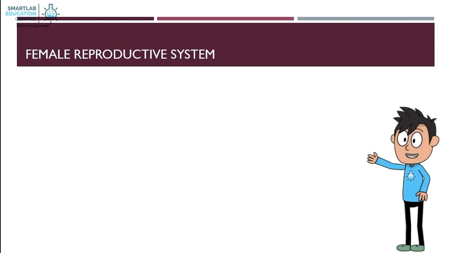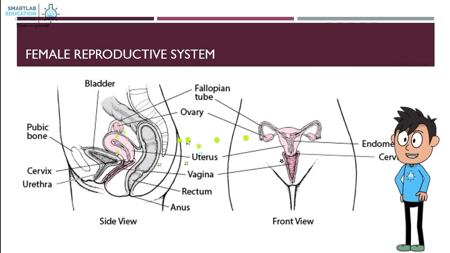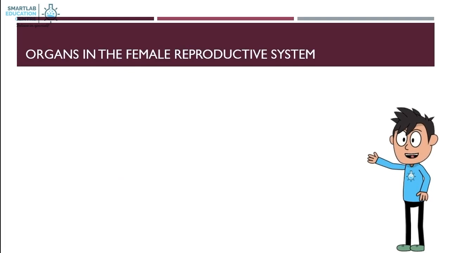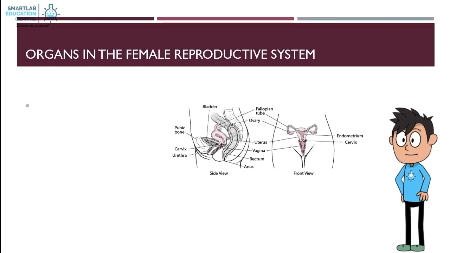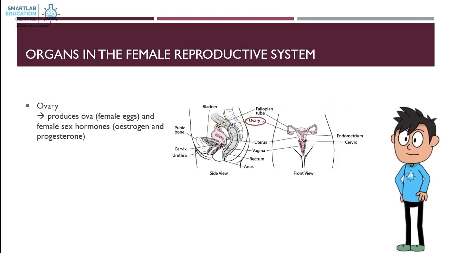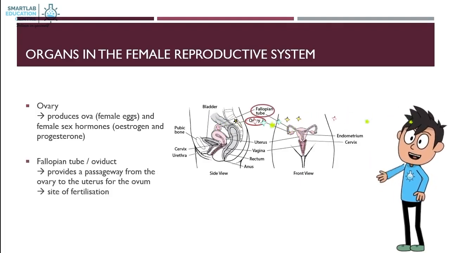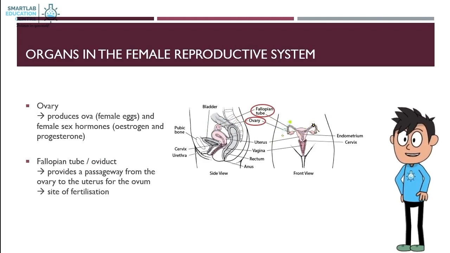The female reproductive system. This is the side and front view of the female reproductive system. We will now take a look at the various organs in the female reproductive system. Ovary, it produces ova, which are female eggs, and female sex hormones, estrogen and progesterone. Fallopian tube, also known as oviduct, provides a passageway from the ovary to the uterus for the ovum. It is also the site of fertilization.